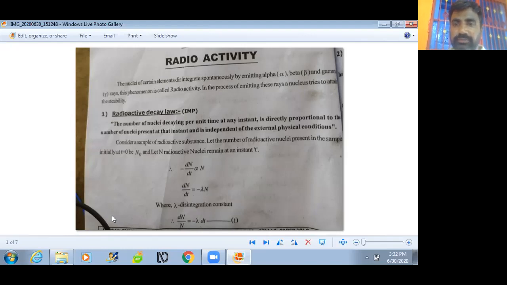After time t, there are N number of nuclides remaining.